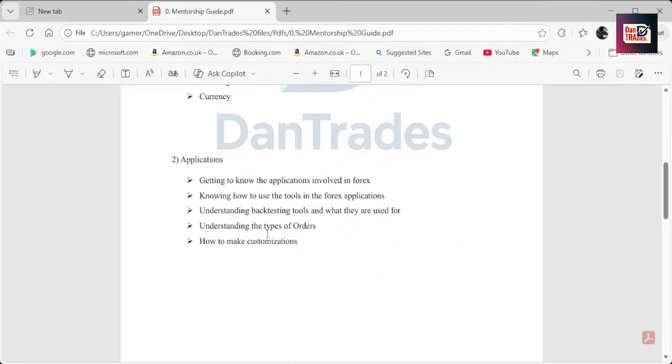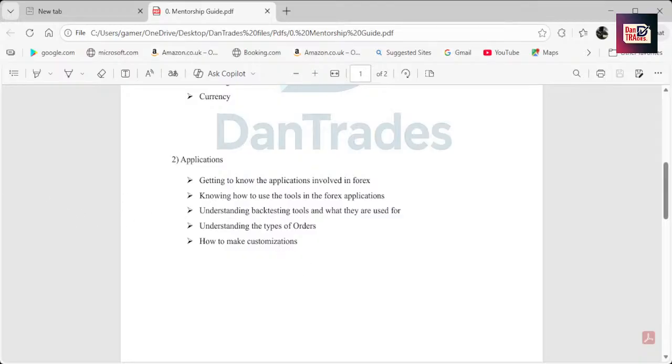Now the application, getting to know the application involved in forex. As I said, MT5. Somebody might be confused. What's MT5? What is this? What is that? We'll go through all of them. Knowing how to use the tools in the forex application. Now we have TradingView. That's going to help us get our trades. You have to know how to use the tools. You have to know how to use the control. You have to know how to use the magnet. You have to know how to use the boxes. We'll go over that. You understand orders, how to fill orders, types of orders. You are going to go through all of that, and how to make customizations.